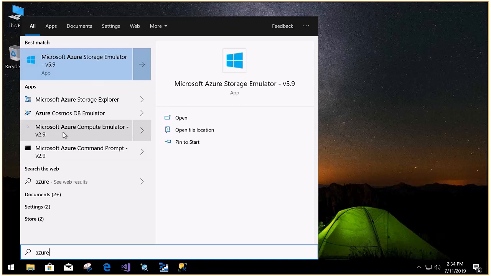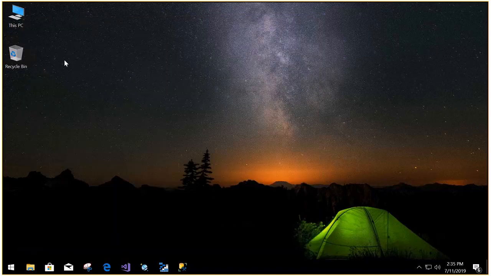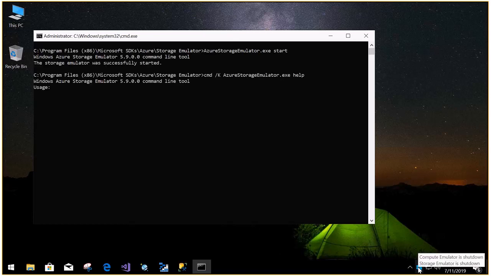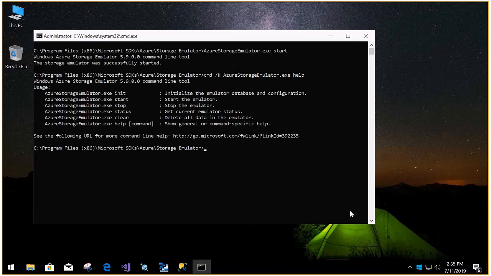You can see this is Compute Emulator, Azure Storage Emulator. So right click and open that. This is going to start the emulator, and you can see the storage emulator in the notification icon in the taskbar.